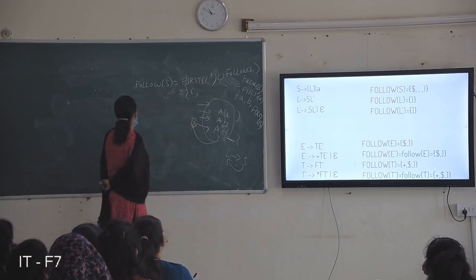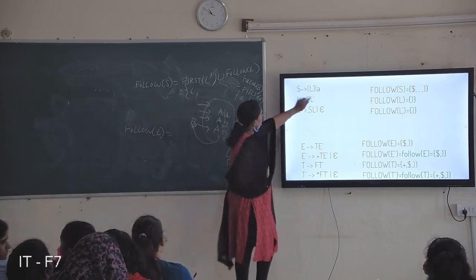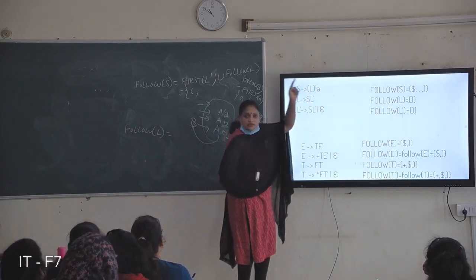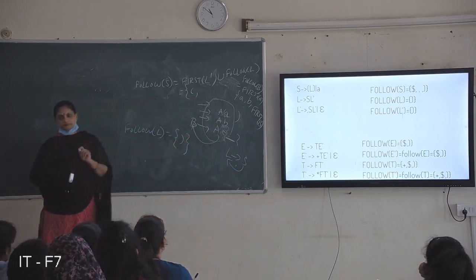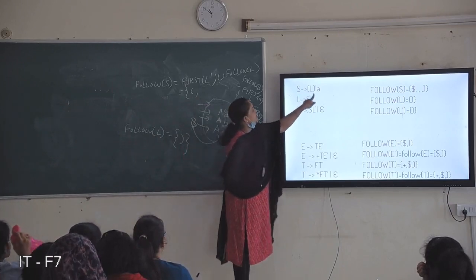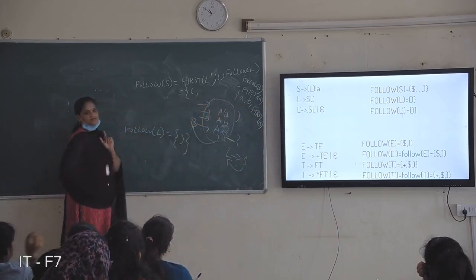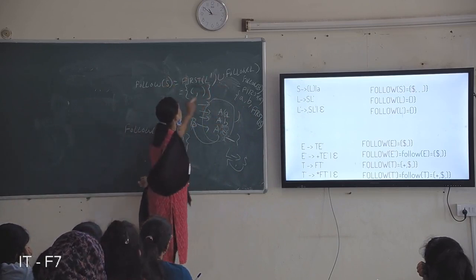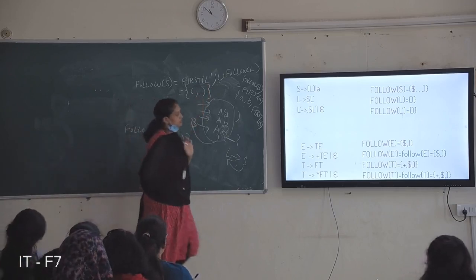Okay, what is follow of L? Where is L? L is here only. After L, what is there? Closed brace. So closed brace will be the follow of L. Only one symbol. L is only here. So after L is closed brace. That closed brace will be follow. We are including follow of L in S, so closed brace comes here also. And don't include null. So closed brace, open brace.